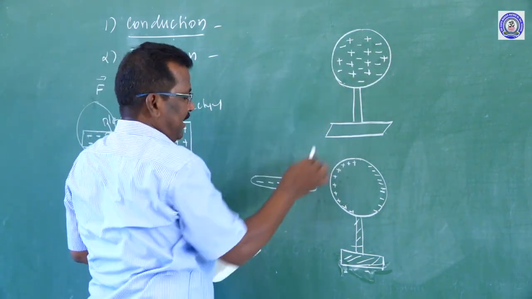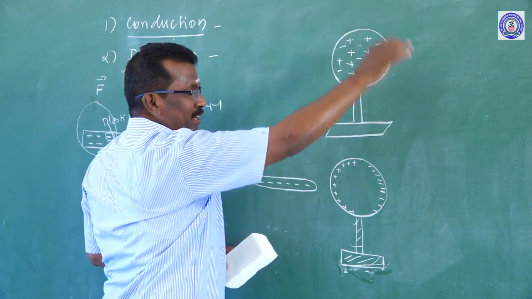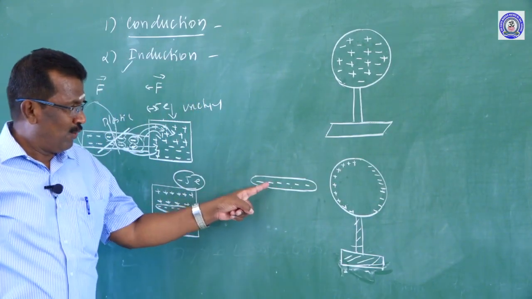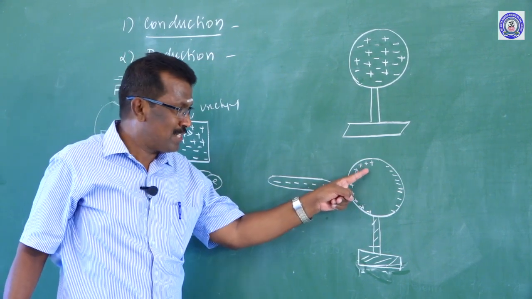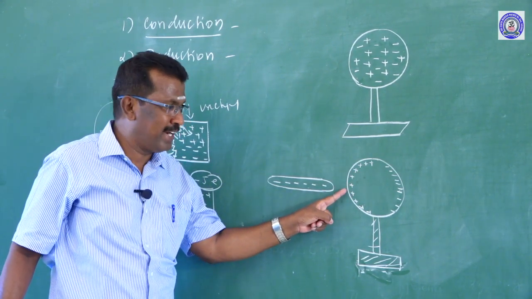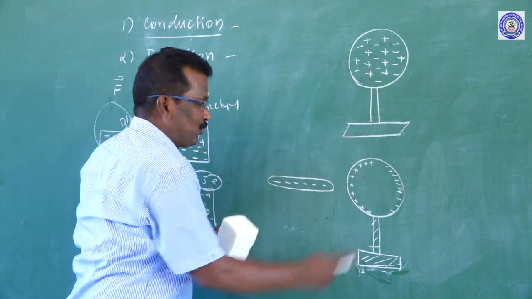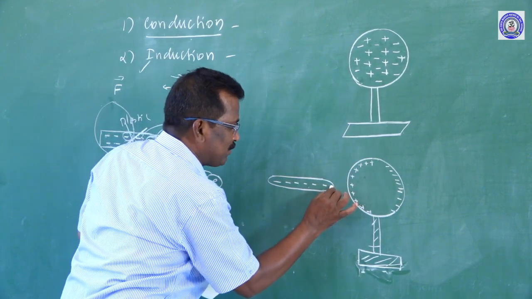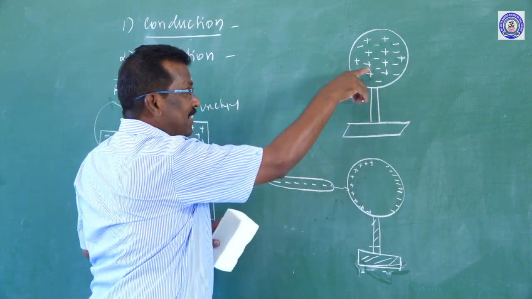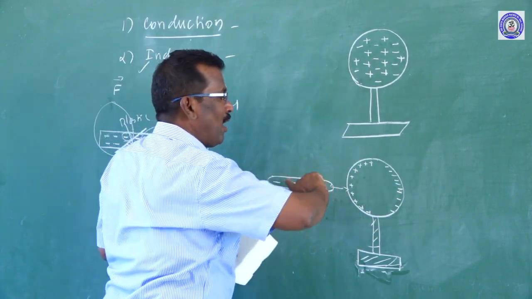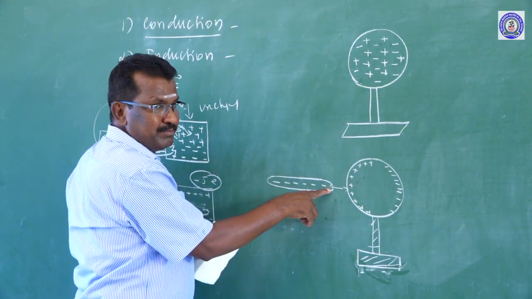Why does this happen? Before the rod was introduced, all the charge carriers were uniformly distributed over the entire sphere. Now the charged plastic rod is brought close to the spherical conductor, the positive charges move towards the closer side and the negative charges move apart. The force between negative and positive charge is attraction; between negative and negative, repulsion. Because of repulsion, the negative charges move apart. Because of attraction, the positive charges move towards the negative rod.